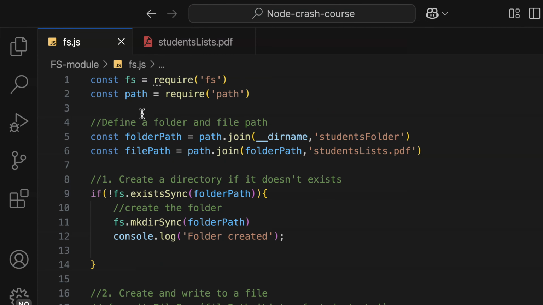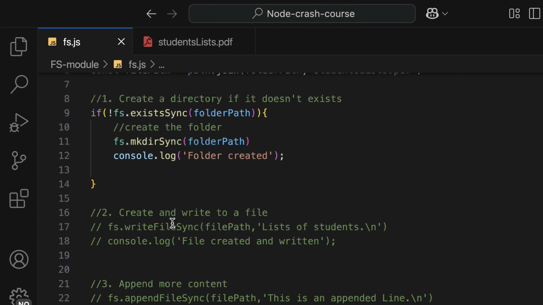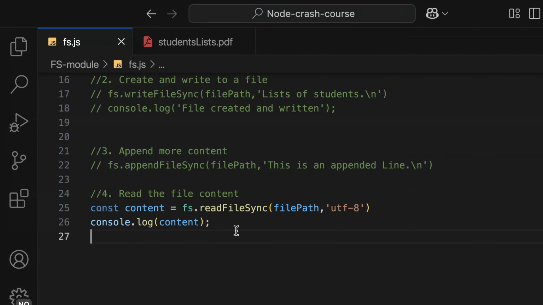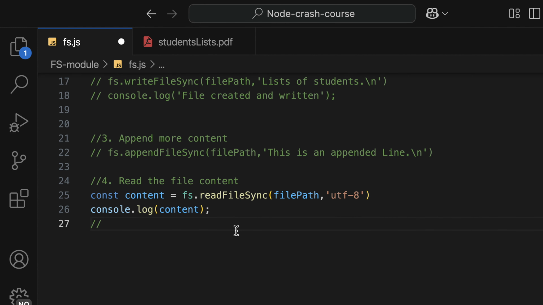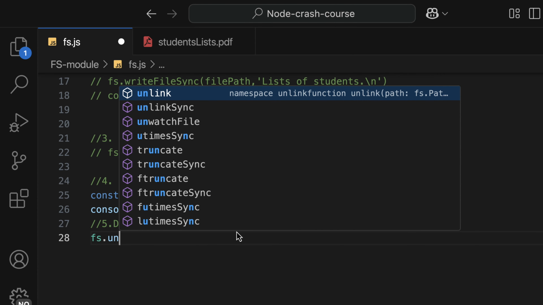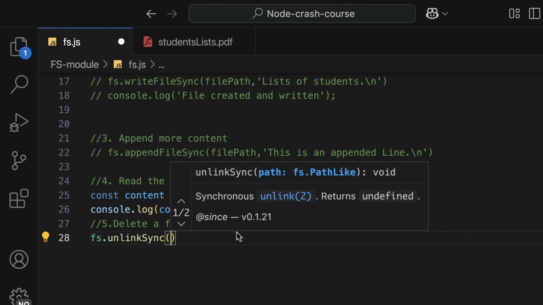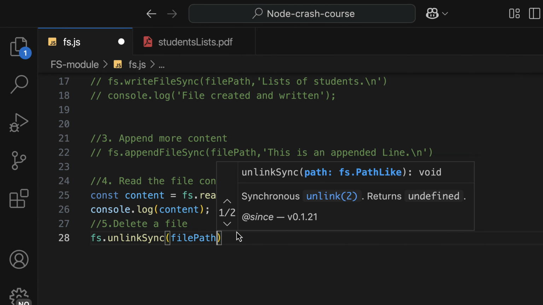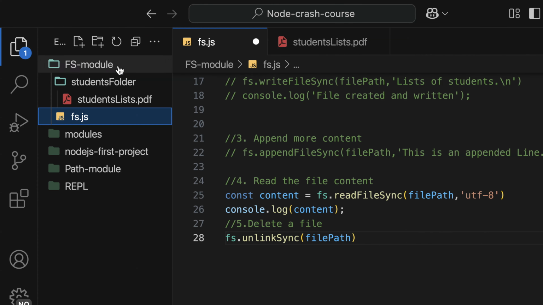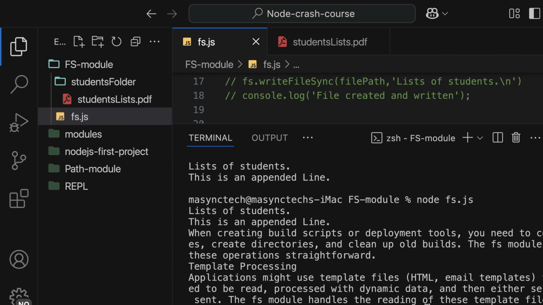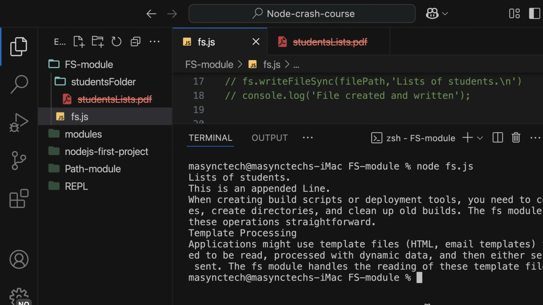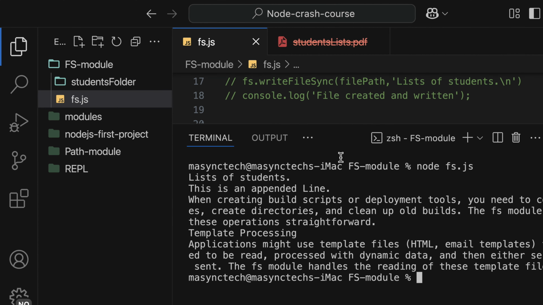At the moment, we can perform the following: creating a folder, a file, writing, reading. What about deleting? This is what we call the unlink. That is the last point, delete a file. And it goes like this: fs.unlinkSync. And which file that I want to delete is a file path. So with this one, put your eye here. When I save it and run the application, it is going to delete the file. And as you can see that it has been deleted.